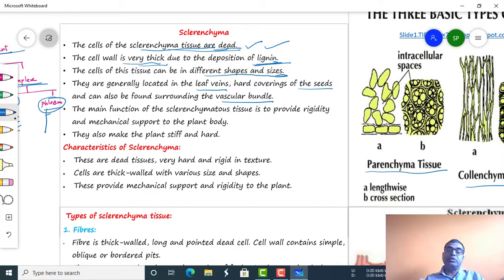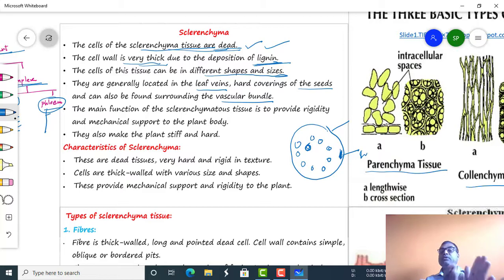If you see the stem of the monocot and observe the hypodermal region, it is sclerenchymatous. So in the monocot stem, the hypodermal region is occupied by sclerenchyma. Not only this, in the monocot stem, the vascular bundles which are suspended in the ground tissue are also surrounded by sclerenchymatous bundle sheaths.